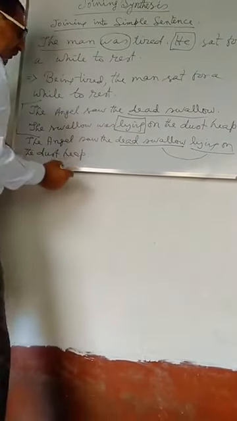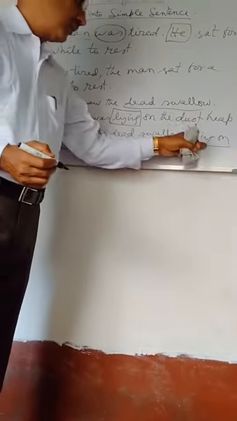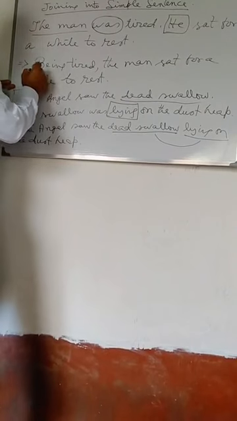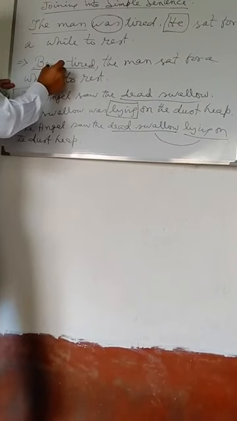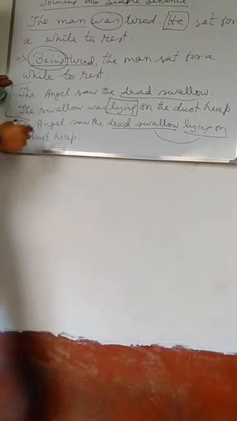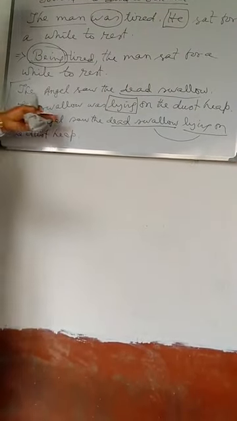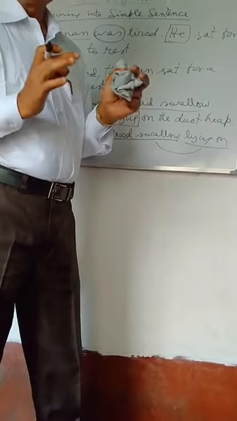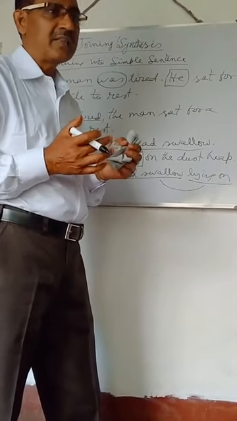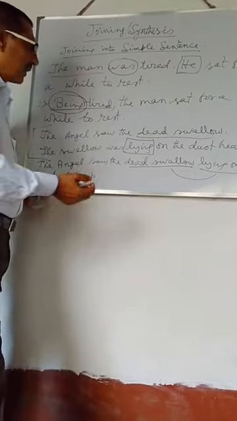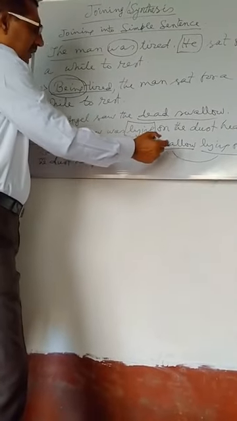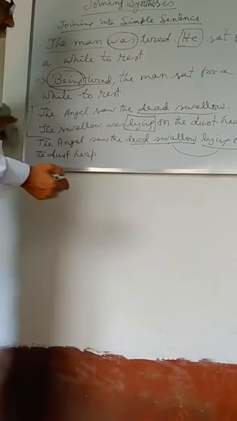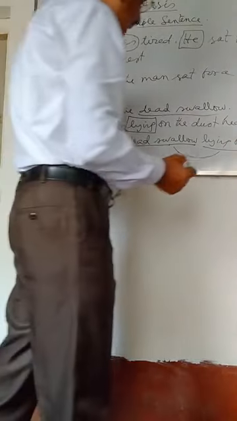Here lying is used as the present participle word, and in the first example, being tired, here being is also the use of present participle word. Present participle expresses the unfinished action. Unfinished action means the action has not been completed. Here, lying is used just after the noun word. Such type of use is called present participle use.